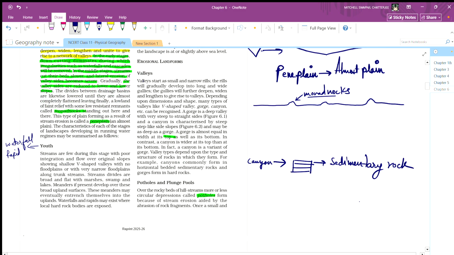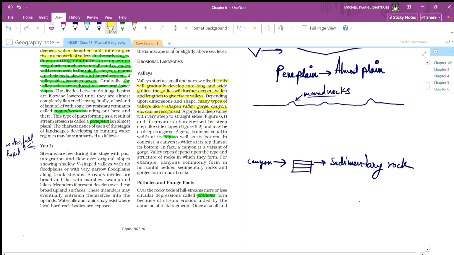Erosional landform valleys start small, with narrow rills that gradually develop into long and wide gullies. The gullies will further deepen, widen, and lengthen to give rise to valleys. Depending upon the dimension and shape, many types of valleys can be recognized, like V-shaped, gorge, and canyon.